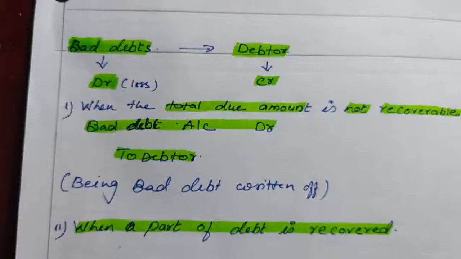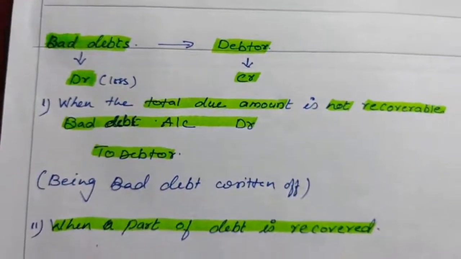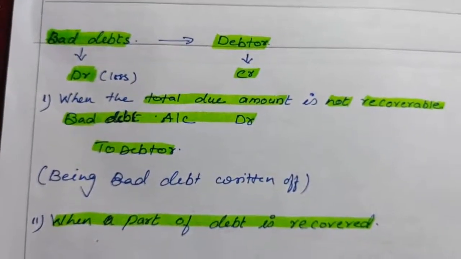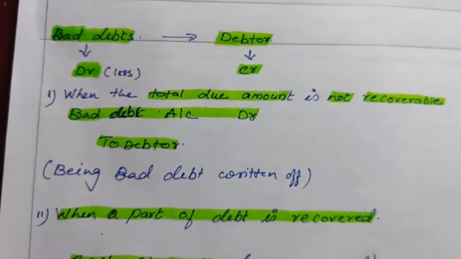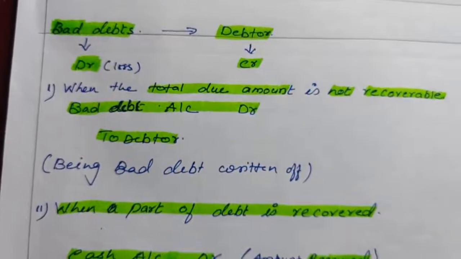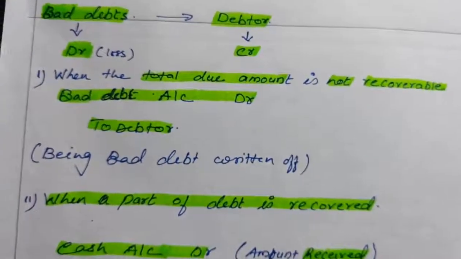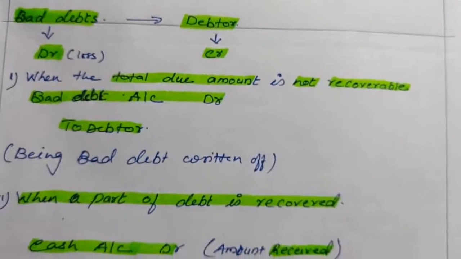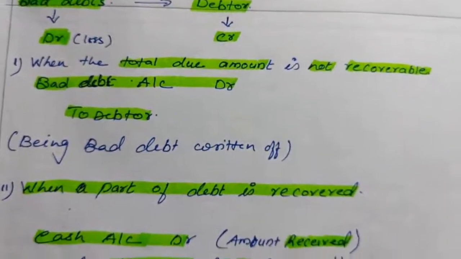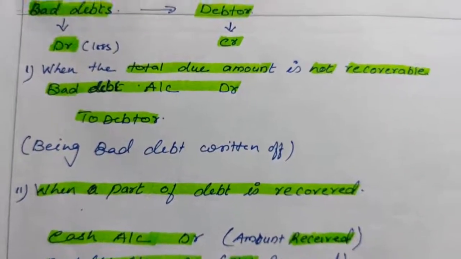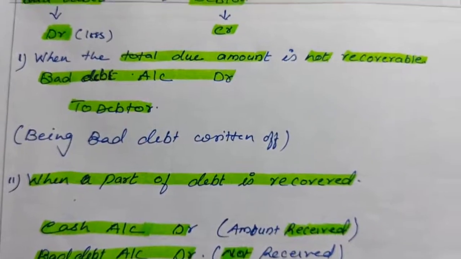Next is bad debt. Bad debt means the amount which cannot be recovered from the debtors. That is a loss to the business, so bad debt will be debited. There can be 2 conditions: either the whole amount which is to be received from the debtor will not be received, or some partial amount we can receive from the debtor. Now let's see the condition and journal entry.